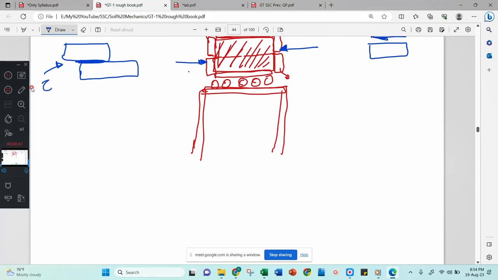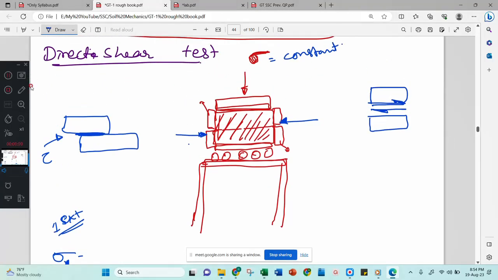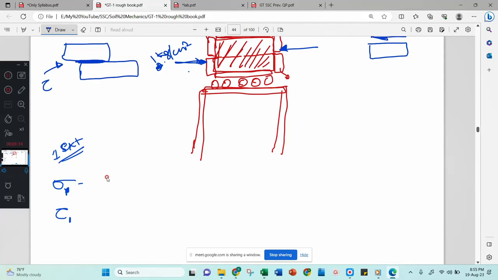You measure how much stress it has taken, that is tau. In this experiment, for a normal stress sigma 1, you have got tau 1. This is the first experiment. Then you will increase the load. If earlier you took 1.5 kg per centimeter square as normal stress, here it may be about 1 kg per centimeter square as shear strength.